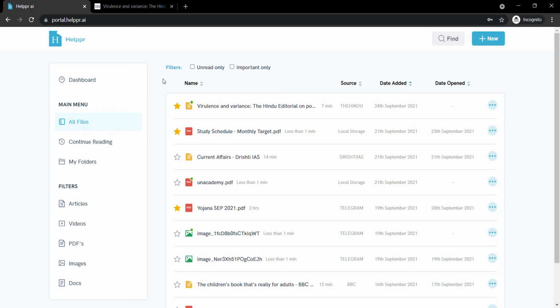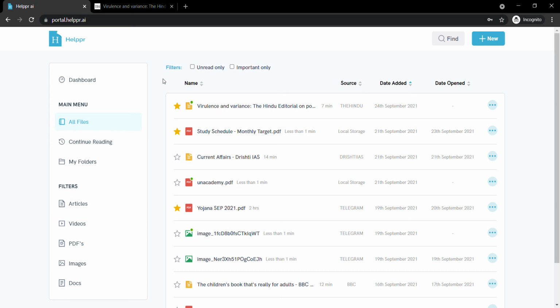So whenever you read a long PDF, it is next to impossible to read the entire PDF and learn it in one go, right? If the PDF is 200 pages long, you read maybe 25 pages today, and then you decide to read the rest the next day. So if you go and read the PDF the next day, then you will have to scroll to the point